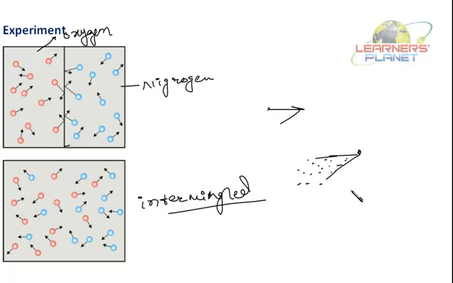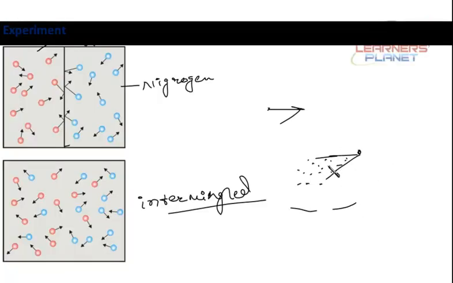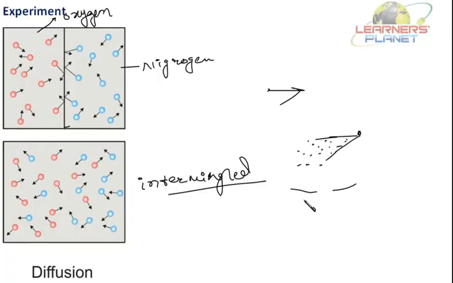This is the motion of the particles. They are in constant motion. I'm just telling you where you can see the motion of particles.